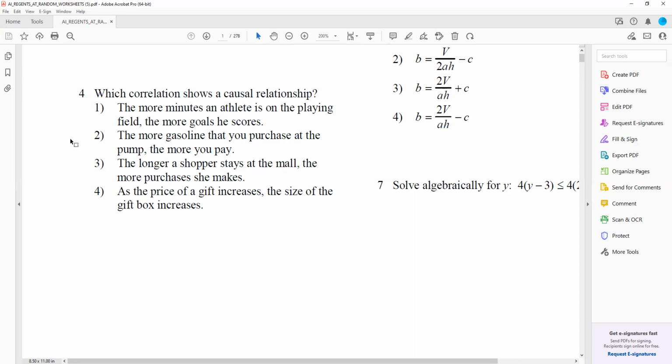So the answer for this would be number 2. The more gas you pump, the more you're going to pay. That is a causal relationship. So that's it. That's the difference between correlation and causality.